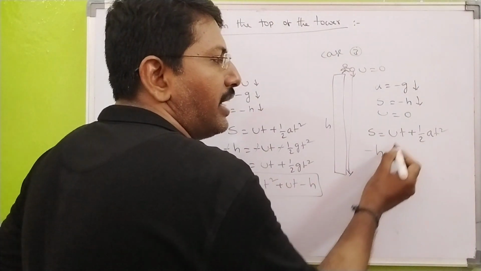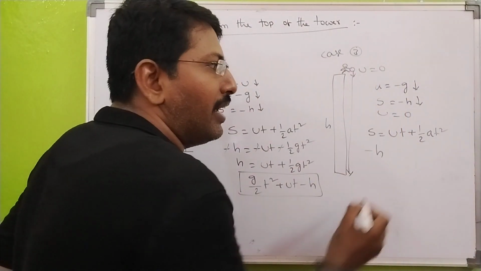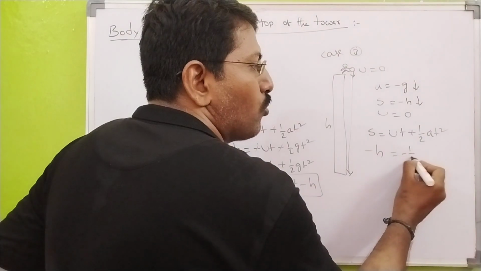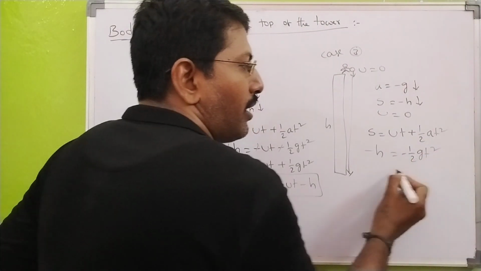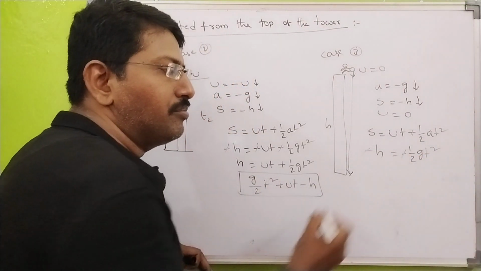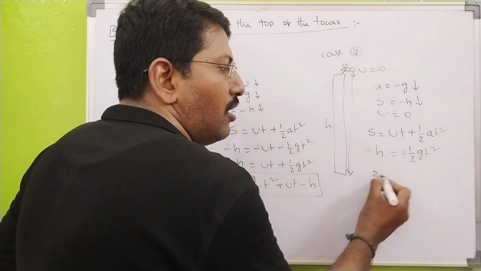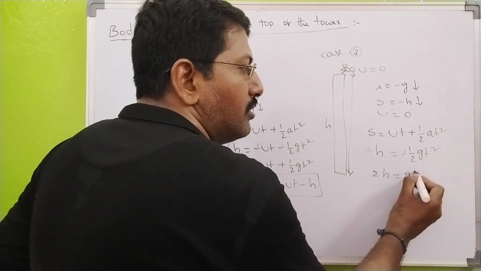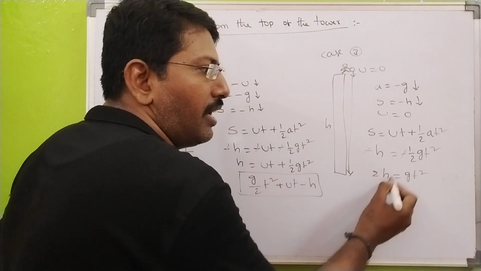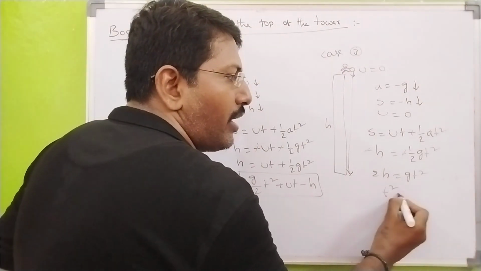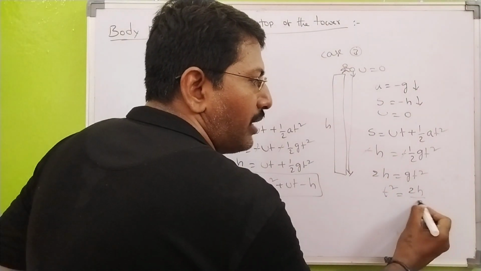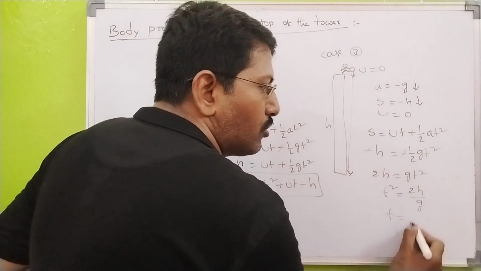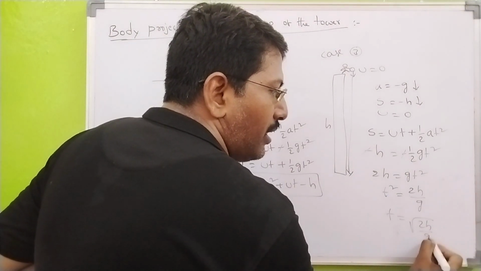Substitute, this is minus h. This value is eliminated. So here minus 1 by 2 g t square. Minus minus cancel. Now cross multiplication, 2h is equal to g t square. Now t square is equal to 2h by g. So t equals square root of 2h by g.